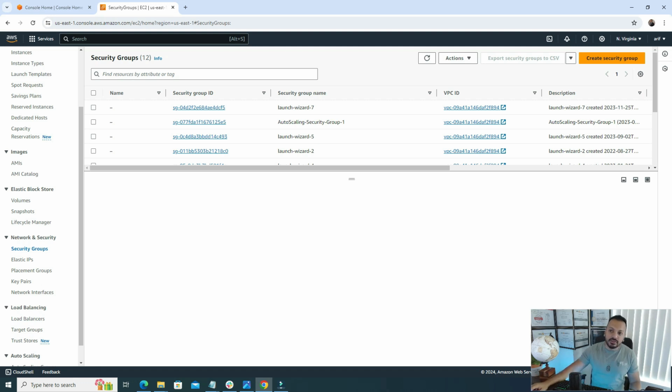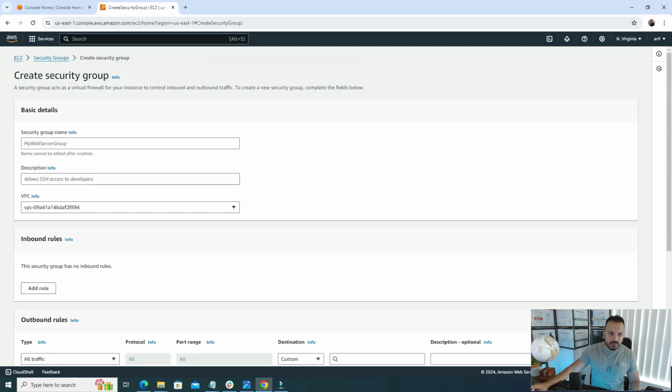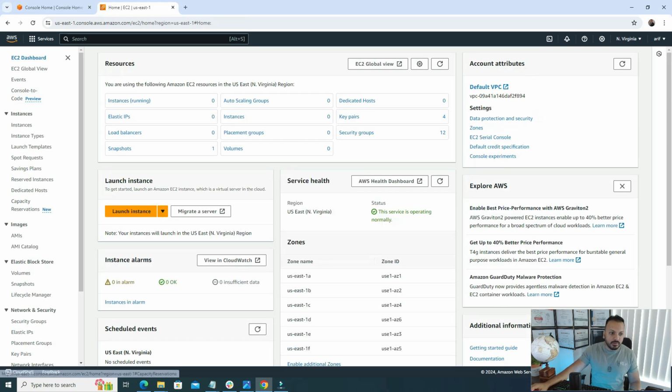So here under the security group we can define our inbound rule, like what traffic we want to allow to our servers, and the outbound rule, what specific requests can be sent out from our servers. So this is a very important section of security groups.